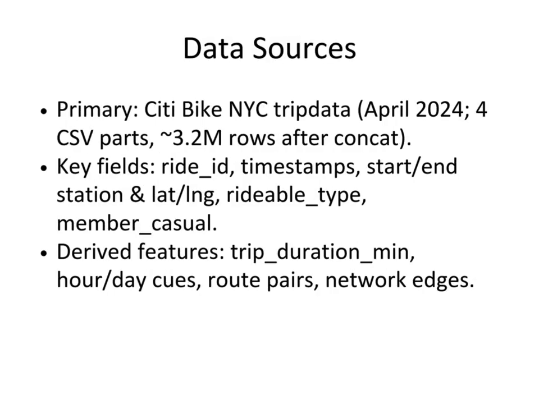The data sources include the primary City Bike NYC trip data. The key fields are ride ID, timestamp, start and end station, latitude, longitude, rideable type, and member/casual. The derived features are trip duration in minutes, R-day queues, route pairs, and network edges.